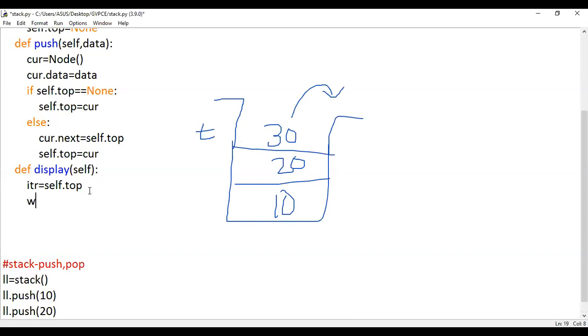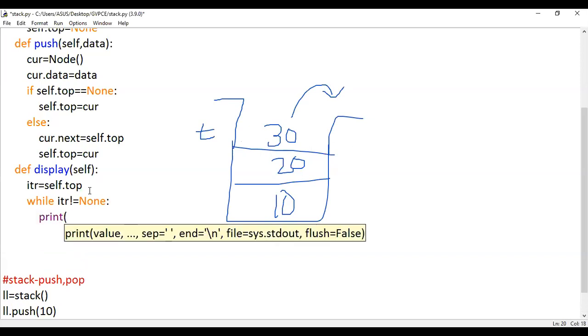So here, while the condition is that my ITR is not equal to None, I'm going to execute this, and for each and every operation I'm supposed to perform the display operation. So print ITR's data has to be displayed, and followed by it we can have some arrow mark, guys. It will be easy for you to look at. It will give you a clearer view.